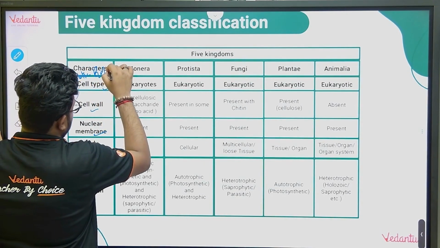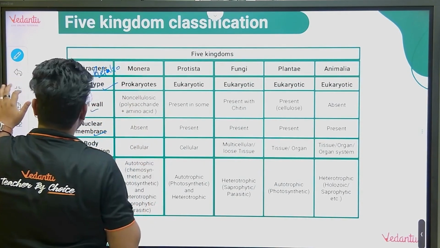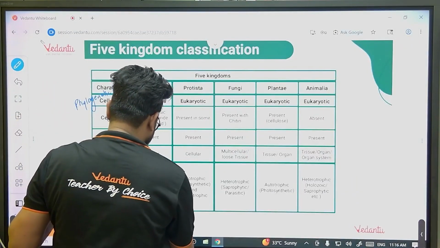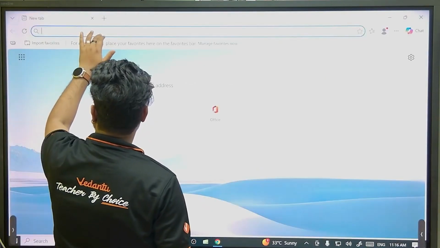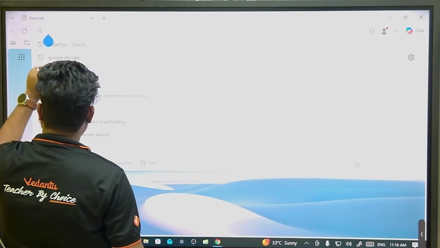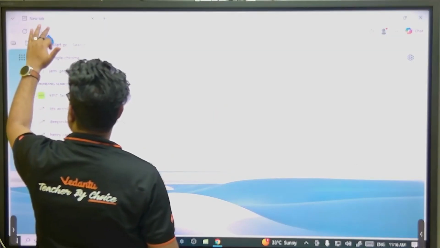relationships. Okay, so I'll open NCERT and tell you what keywords we have to remember. Just give me 1 minute, because we don't require all the things.